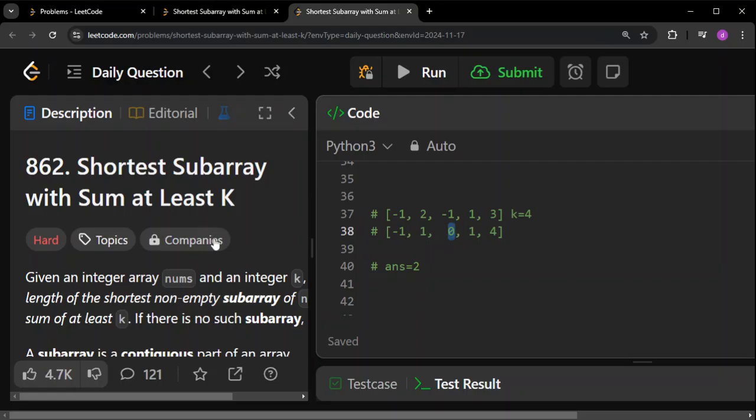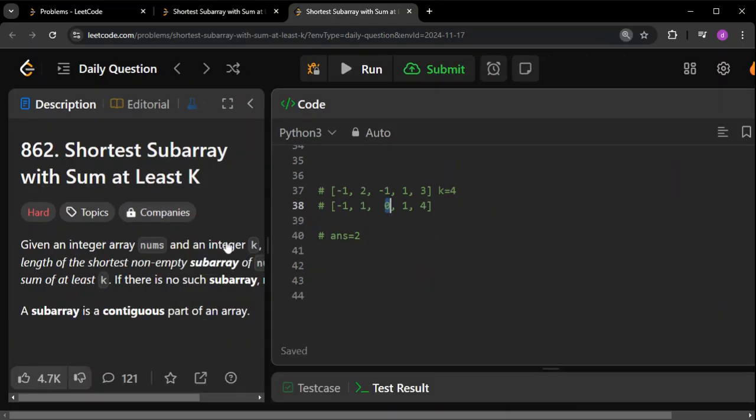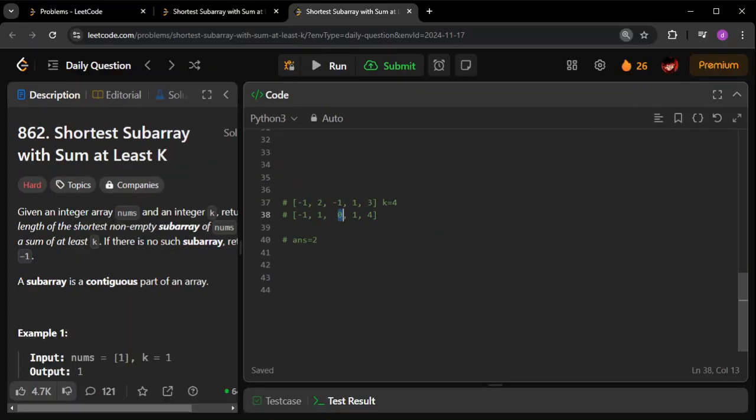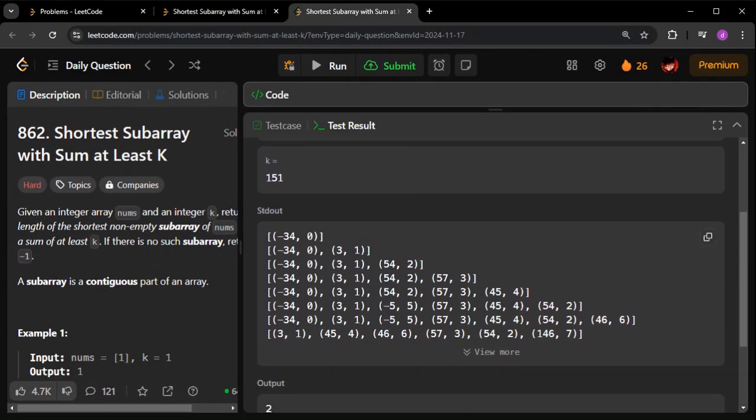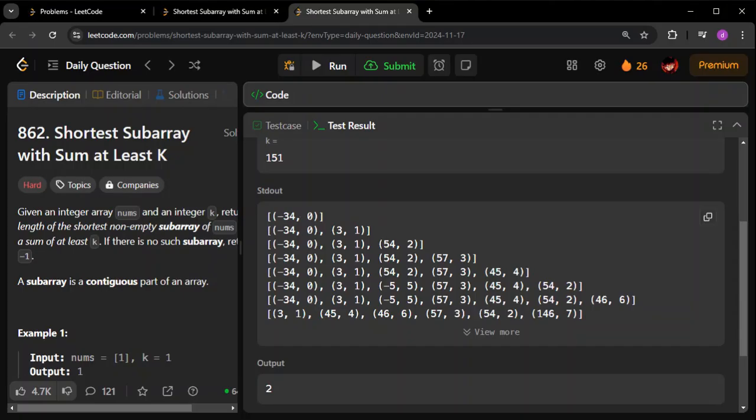Okay, so that is the basic idea here. Let me zoom out again. So that is basically what I'm going to do. In this case, if you see, the heap will always return the zeroth element, which will always be the smallest element.